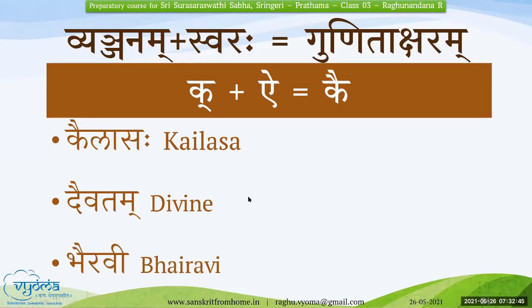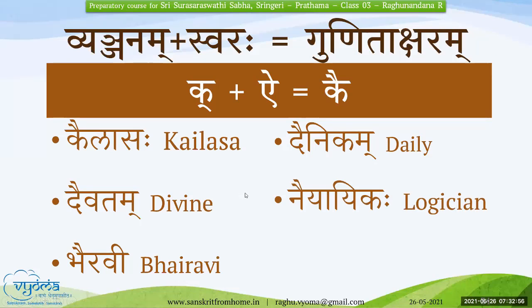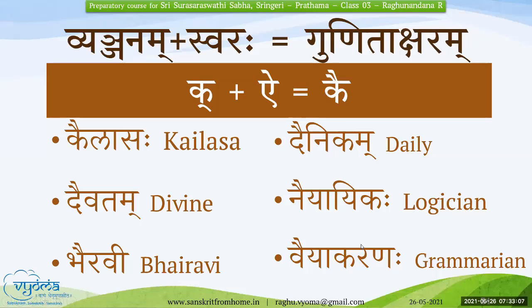Bhairavi. Dainikam. Naiyayikaha. Yeah, again. Naiyayikaha. Vaiyyakaranaha. Very good. Can you tell the Gunitaksharas in Vaiyyakaranaha?